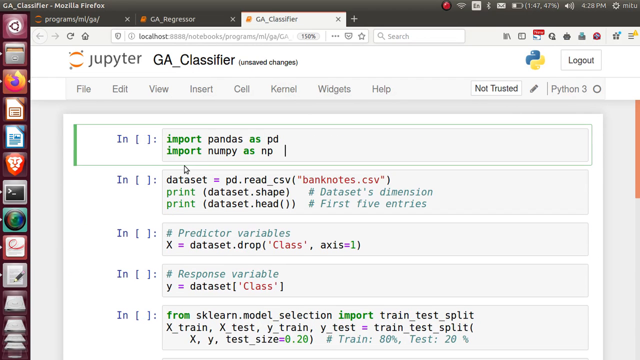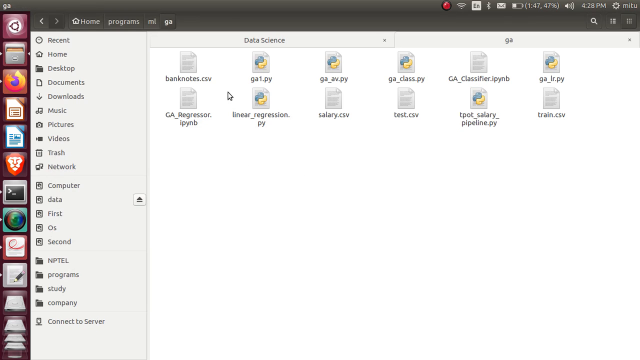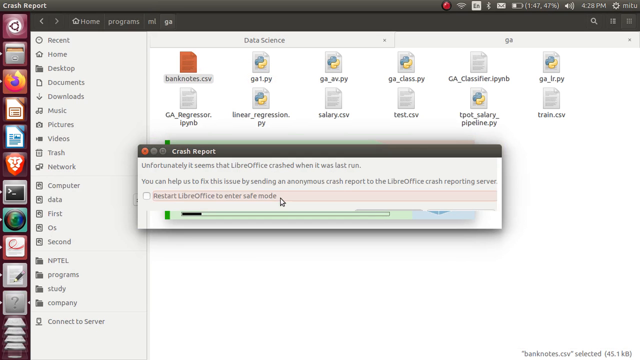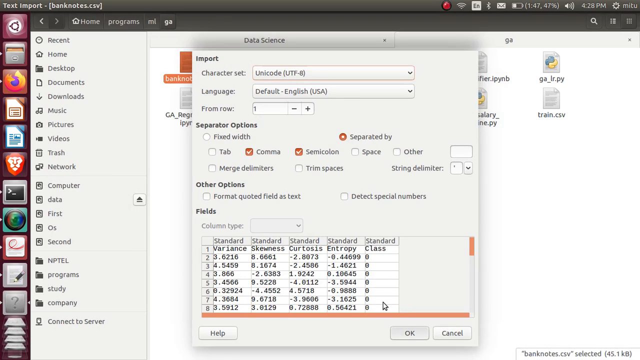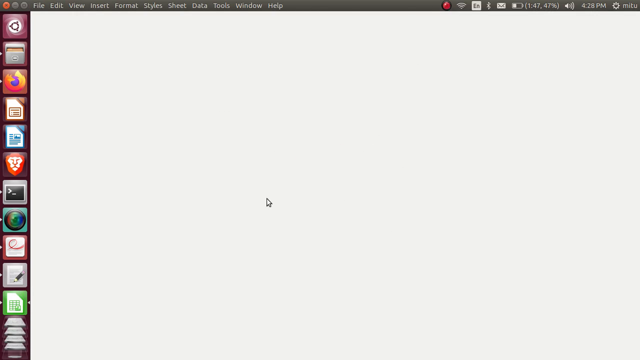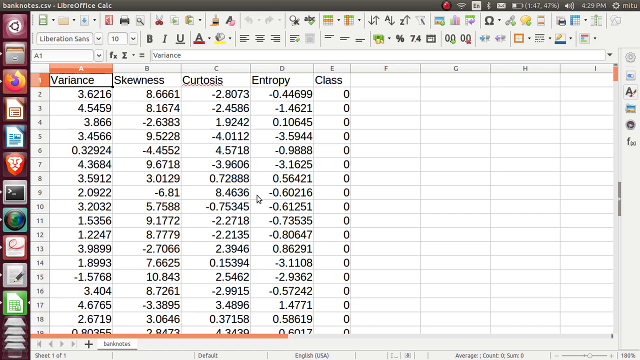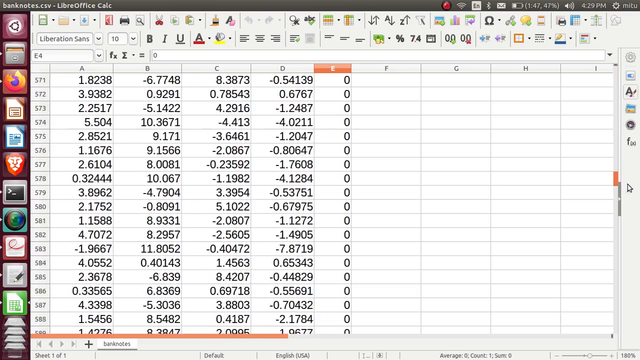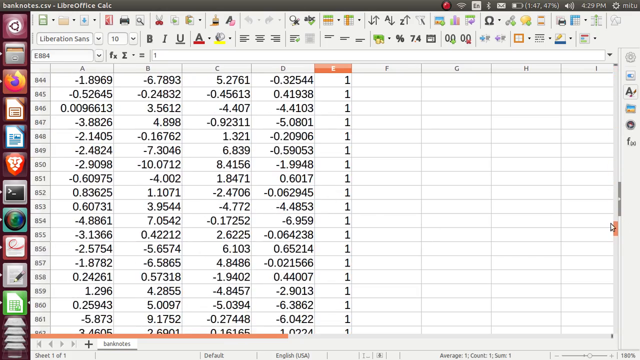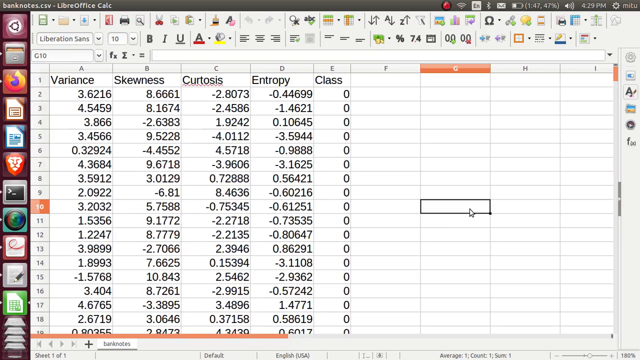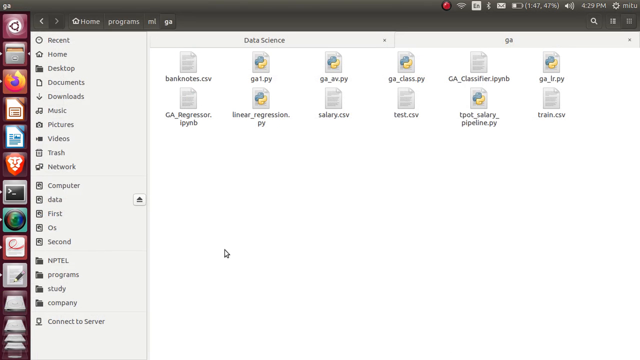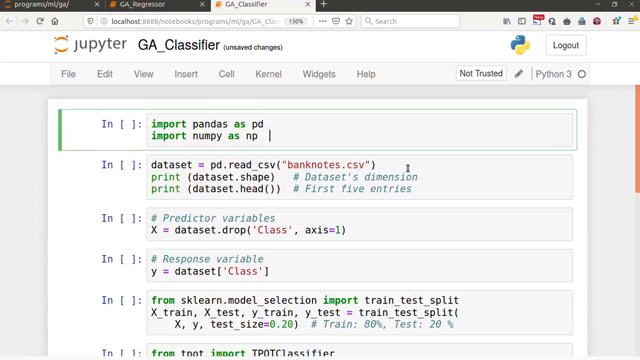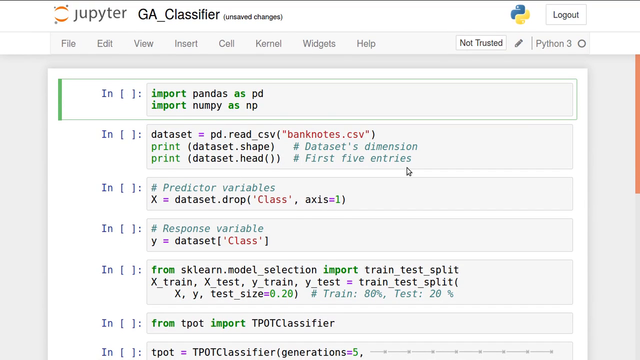So for the classifier, I am using the data set of banknotes. I am just revising what the data sets mean again. These are the image properties of the fake and not fake notes: variance, skewness, kurtosis, entropy, and class. So these properties define what kind of note this is. 0 means fake note, and 1 means not fake note. Okay, so it's a classification data set. Fine, we have used that data set for random forest and the decision tree also. So here also I'll be making use of this, and let's perform the operation by using the genetic algorithm classifier.